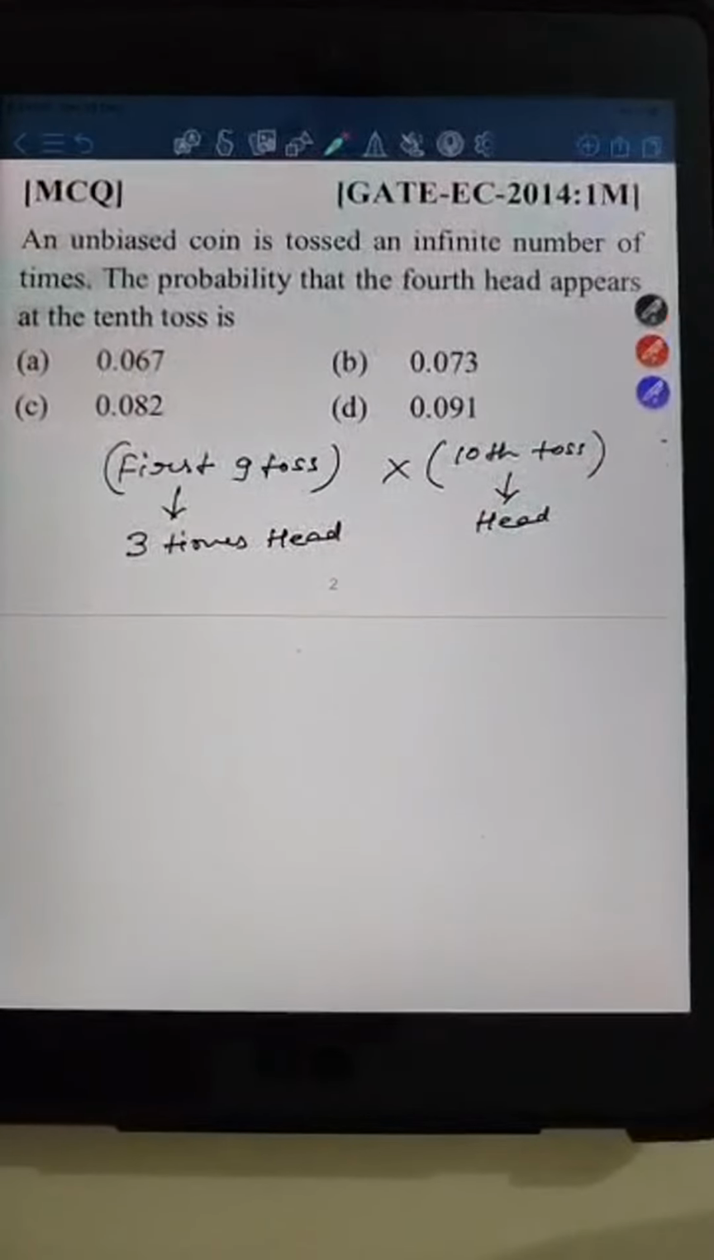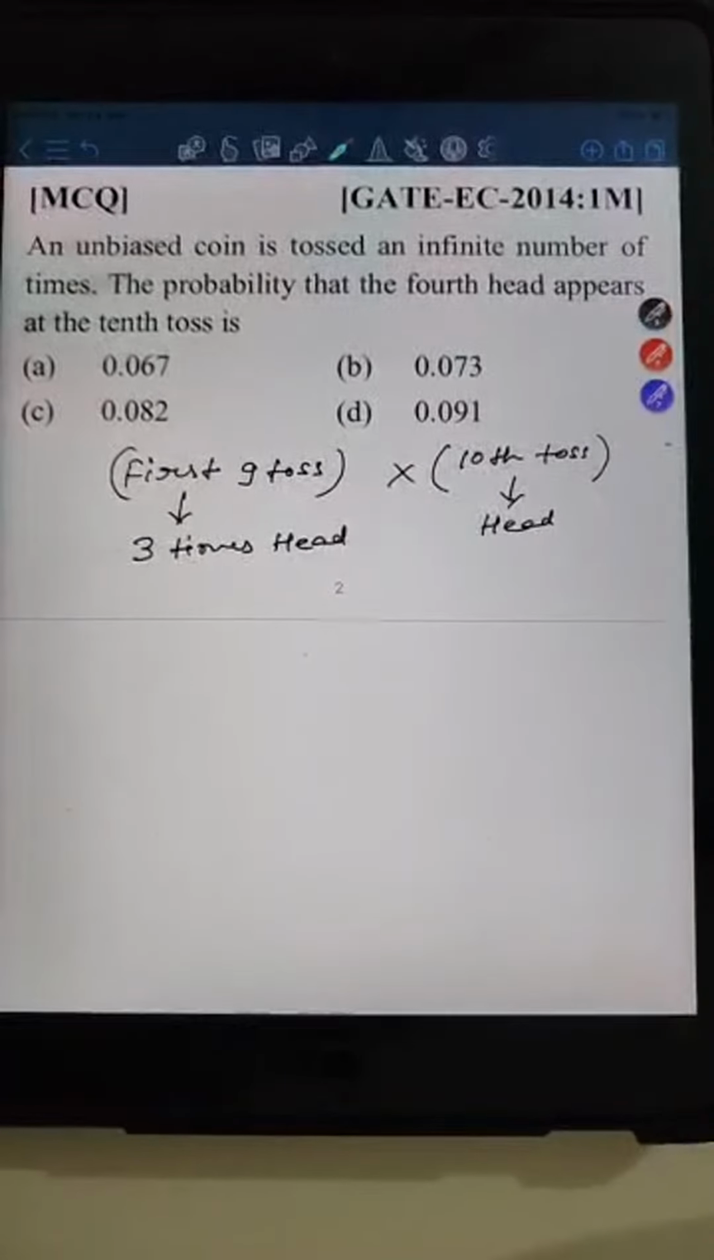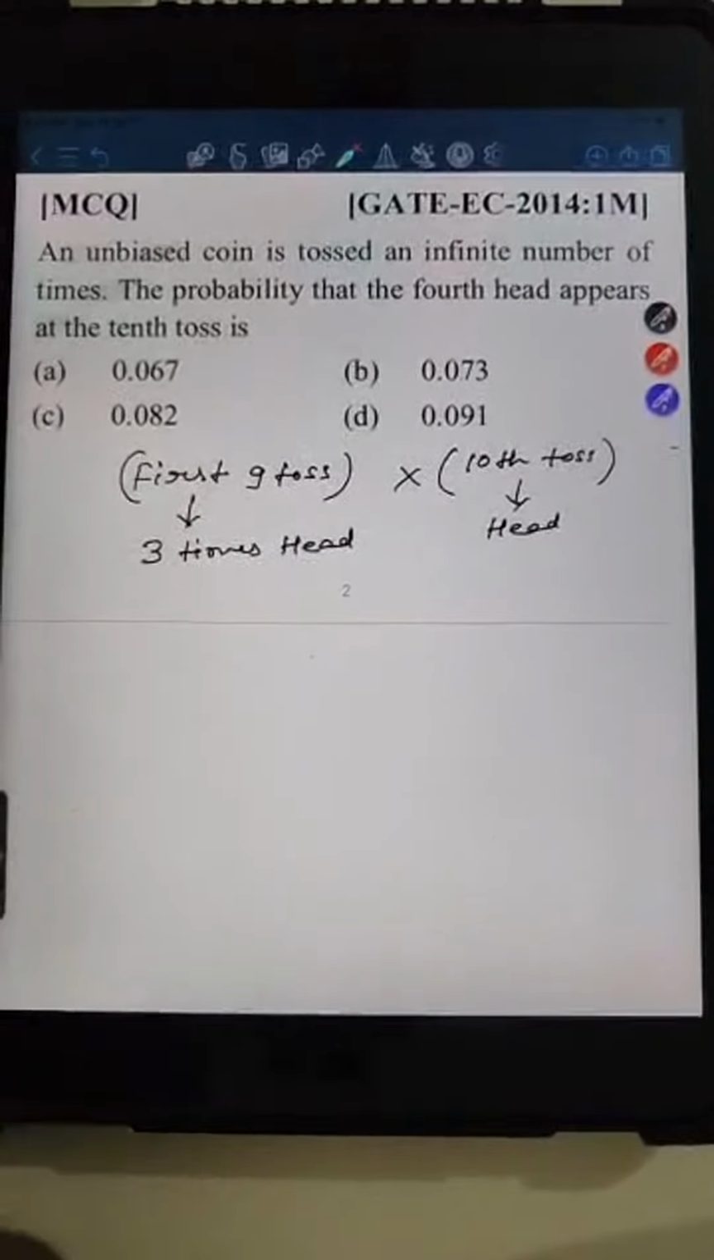Anyone else who has got the option C? Anyone else? Let me know in the comment box if you guys are solving.